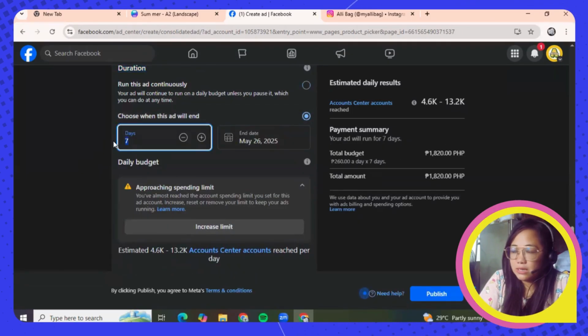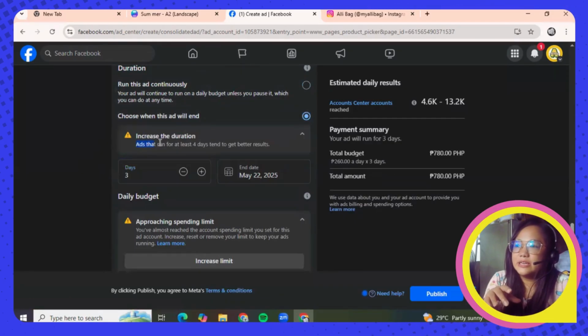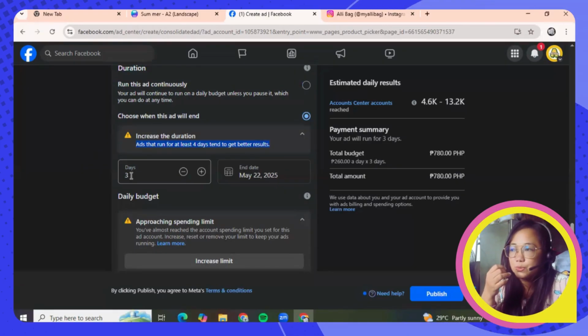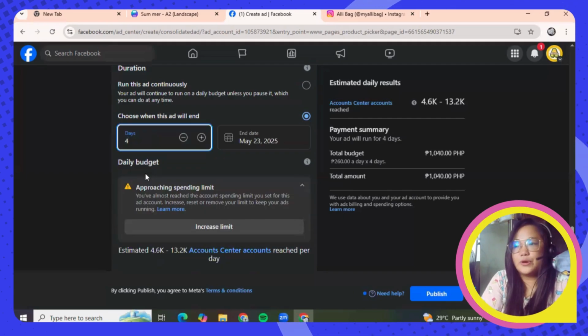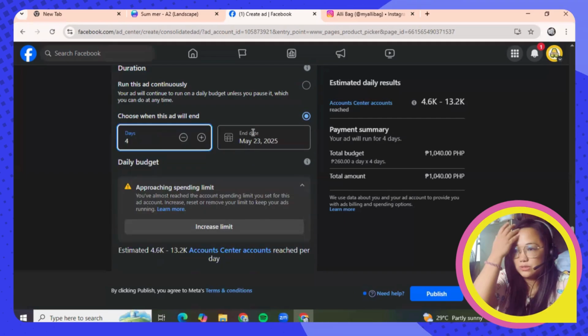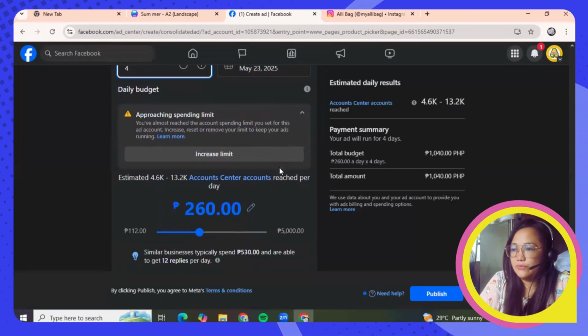So let's see, 4 because that's the minimum. You check this one. So it says here ads that run for at least 4 days tend to get better results. So let's just put 4. That's the minimum in order for us to get better results. So the end date would be on the 23rd of May.